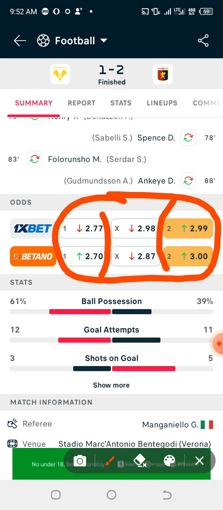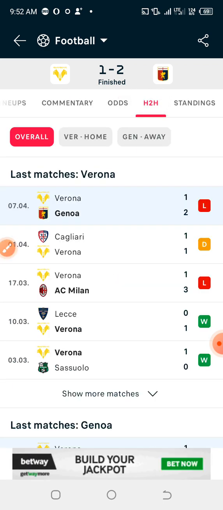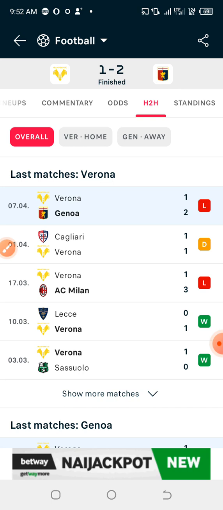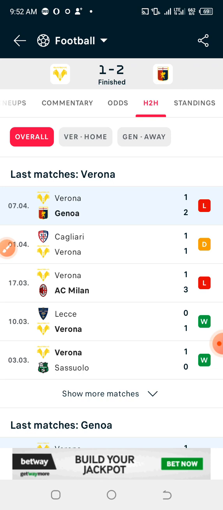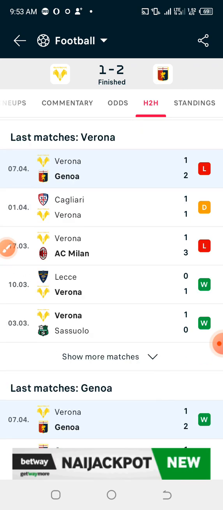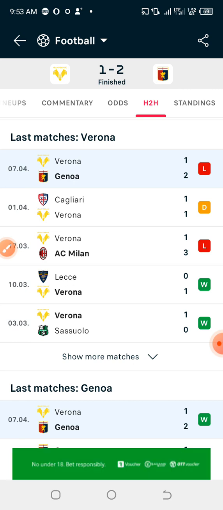So the first thing you need to always look at is the odds allocated by the bookmakers. Now the next thing to do is to go to their head to head. I'm going to apply this and also check other games that actually ended up accurately with these particular steps. After checking the odds, you need to get to their head to head, whereby you are going to be able to access their last 5 previous games with other teams and with each other.